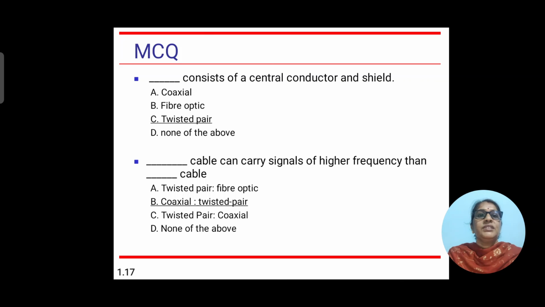Let us have a look at some MCQ questions. First question is, dash consists of central conductor and shield. The answer is coaxial cable. Second one is, dash cable can carry signals of higher frequency than dash cable. Coaxial cable can carry signals of higher frequency than twisted pair.